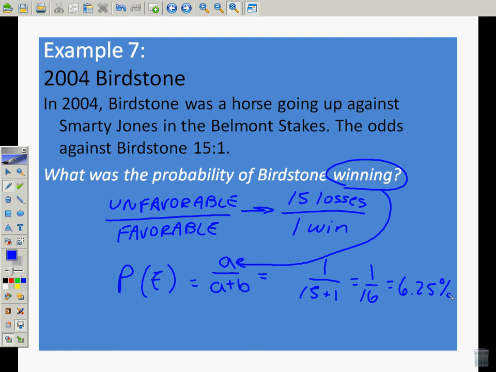So for us, we took the unfavorable outcomes, losing, and the favorable outcomes, winning, and we asked, what is the probability of him winning? Well, we put what we wanted to happen, the win, over the total number of possible outcomes, which is 16. So we got 6.25%.